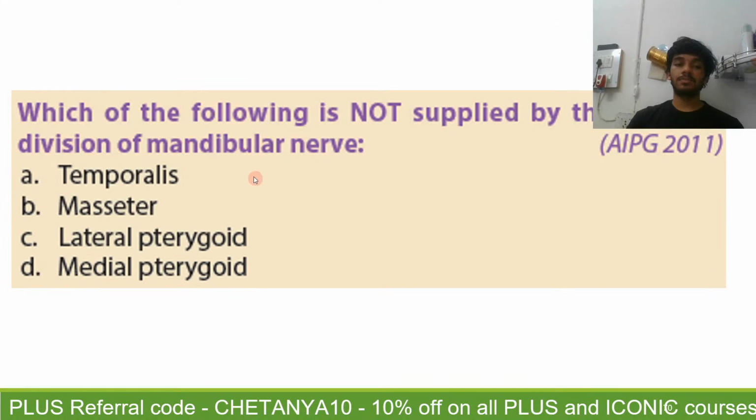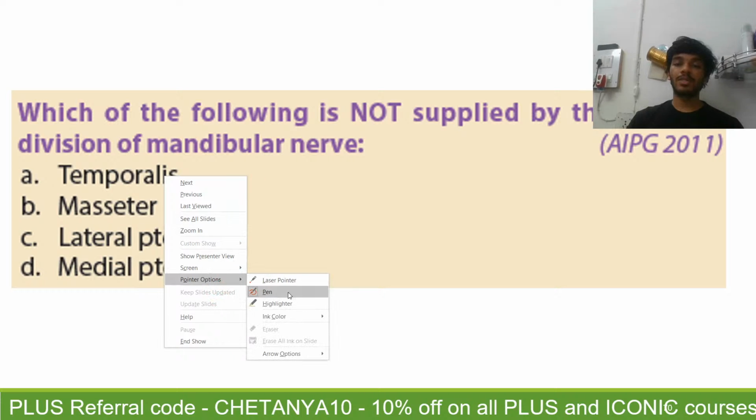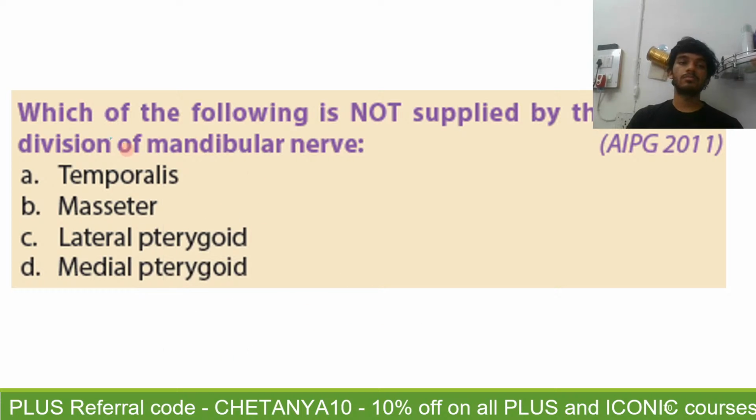So question 156. Another important question from our cranial nerves class. We have discussed this that time also.